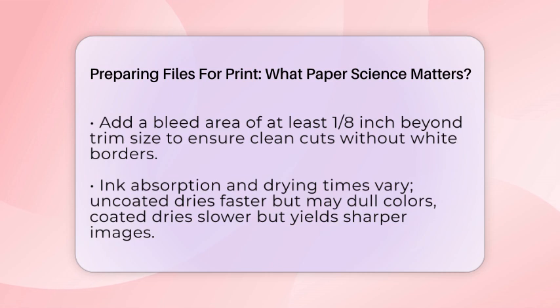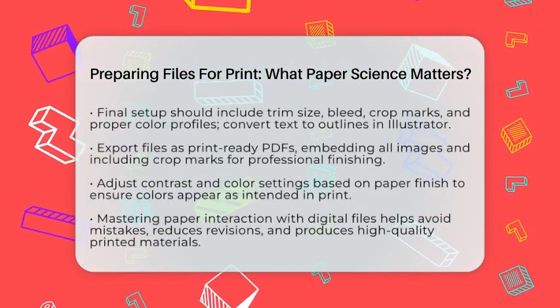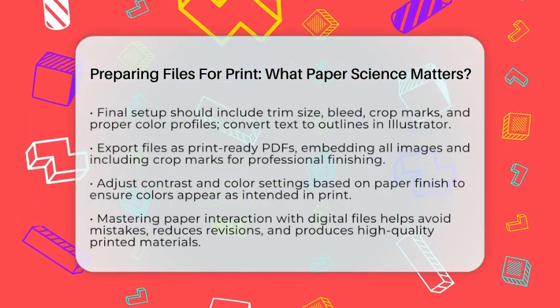Ink absorption and drying times vary with paper type. Uncoated papers absorb ink quickly, which can cause colors to appear dull or bleed if not managed carefully. Adjust your color density and contrast in Adobe to compensate. For coated papers, ink dries more slowly but produces sharper images. Understanding these differences helps you prepare files that look great once printed.